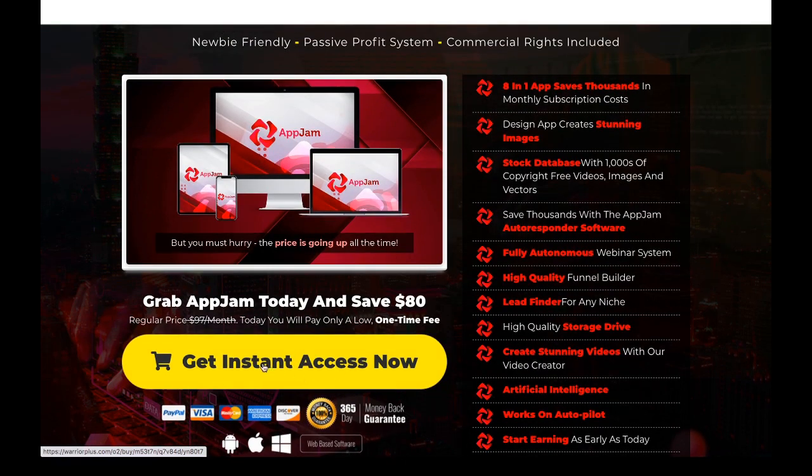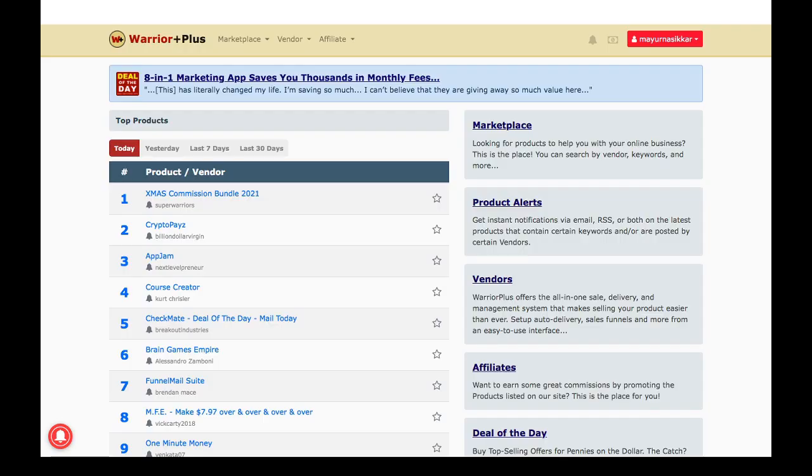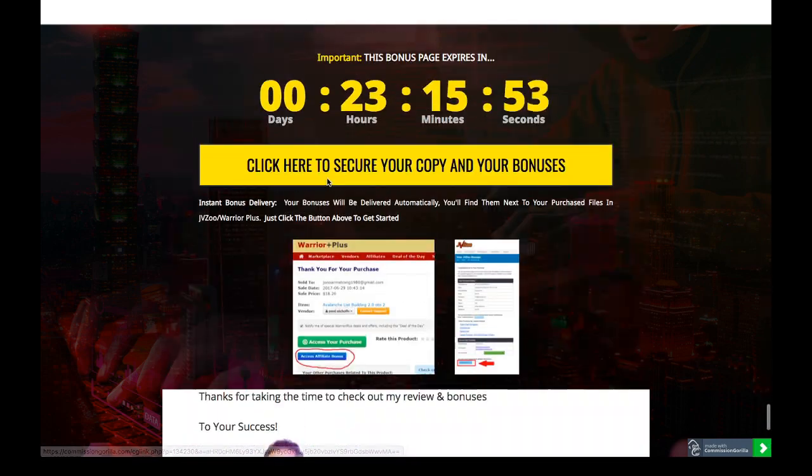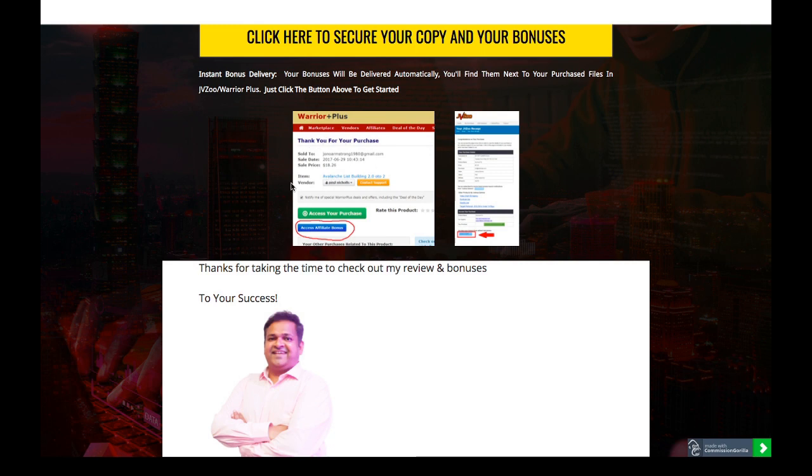As soon as you pick this up, you have to log in to your Warrior Plus account. On the top right hand corner where you have your username, just click on purchase history, and that will bring you to the receipt page, which will look like this. Let me show you the receipt page. On the Warrior Plus receipt page, you have to click on this blue button to access affiliate bonuses.